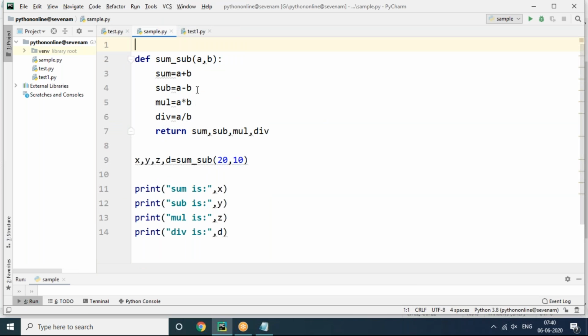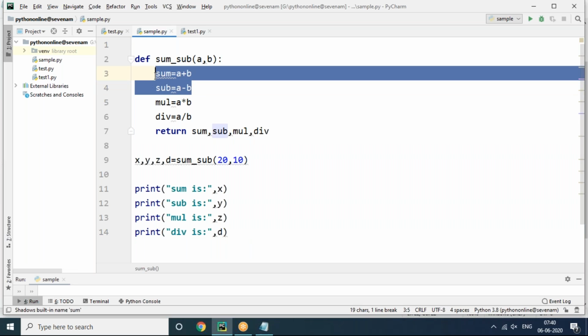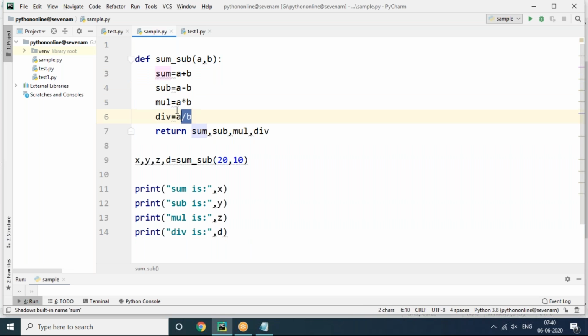Will you say to the function, please don't do sum and sub this time, only do multiply and division and give it to me? No. Whatever task we assign to the function, that function will do the complete task. So sometimes you don't want some tasks, and sometimes you want all tasks. It is not possible with this function.